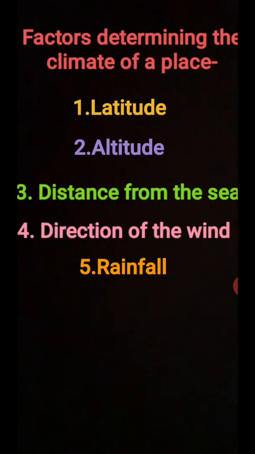Which factors determine the climate of a place? There are 5 factors basically determining the climate of a place. Number 1, latitude. Number 2, altitude. Number 3, distance from the sea. Number 4, direction of the wind. And number 5, rainfall.